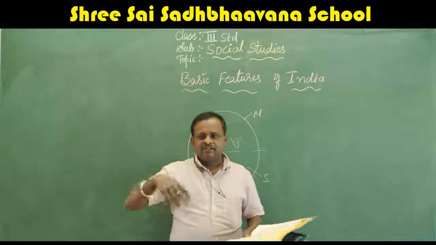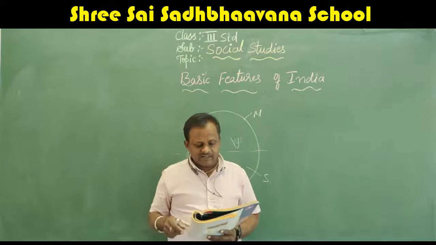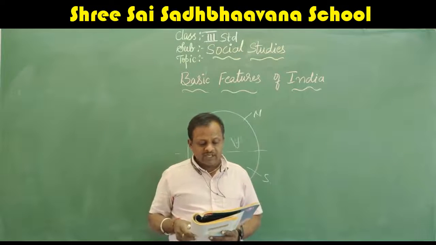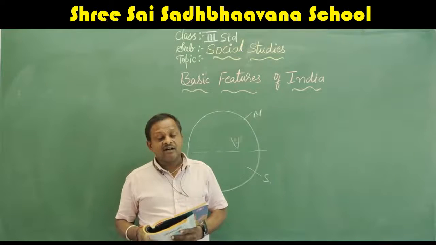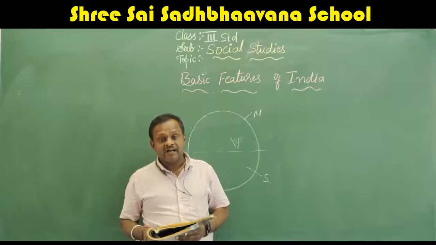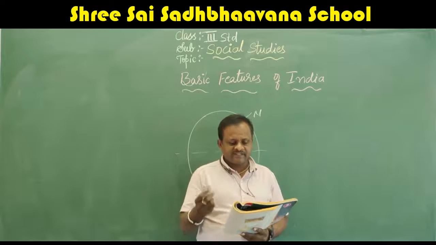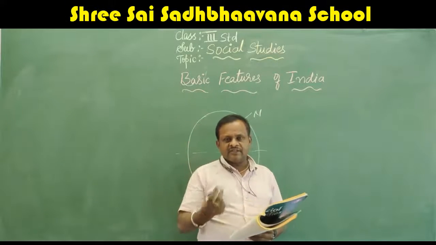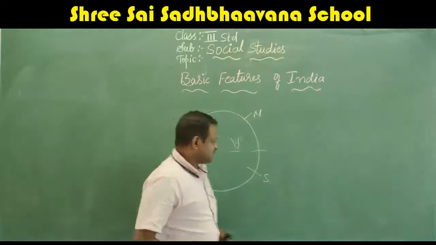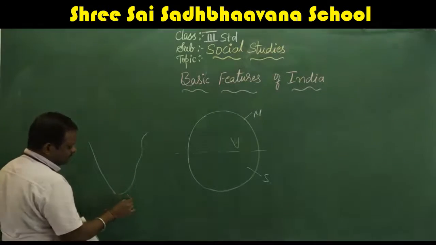Which are our neighboring countries? That means surrounding us, so many countries are there. First one is Nepal, second one is Bhutan, third one is Bangladesh, Myanmar, Pakistan, Afghanistan, China, and down below it is Sri Lanka. Remaining all are in the northern side. The last one is in the southern area because our India is a peninsula, you know very well.